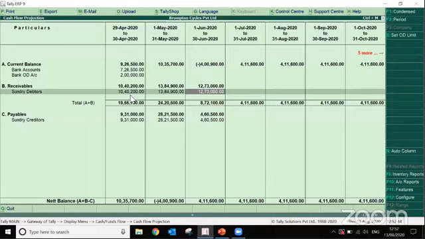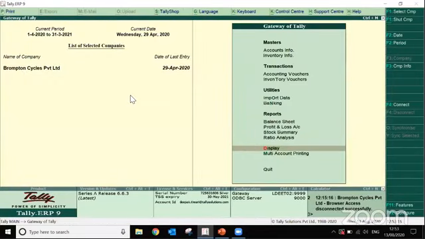Whether they are worth it or not, you have to check it, because let's say you are providing a customer 30 days credit, but by checking the payment performance, you get to know that the customer is still taking 15 more days to pay the invoice, even after providing the 45 days or 30 days credit. Then definitely I should not give him the credit, or I can give him a shorter credit period, like 10 days, 15 days. Okay. So after seeing this report, you can check the payment performance of your debtors from the ratio analysis.